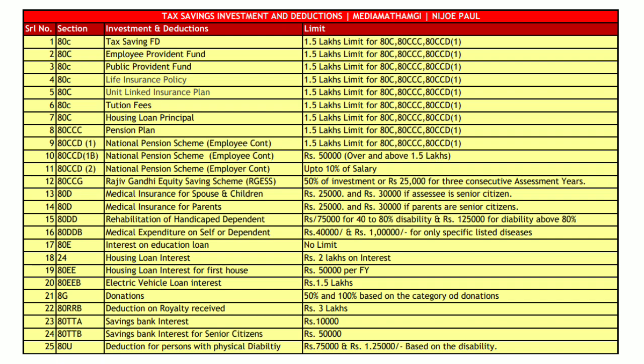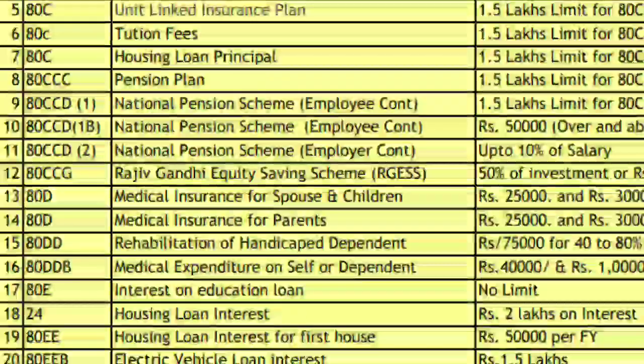Okay, and 80G, basically donations to either charitable institutes or political parties, or even to your chief minister's fund or prime minister's fund, etc. So all these things are exempted. So if you are doing a donation to somebody, if you are able to find somebody who has got an 80G exemption, then it is exempted. For a charitable institute, 50% of the money you spend, they'll exempt it. So you can always see where you get an income tax benefit and then do the investments or the expenditure.